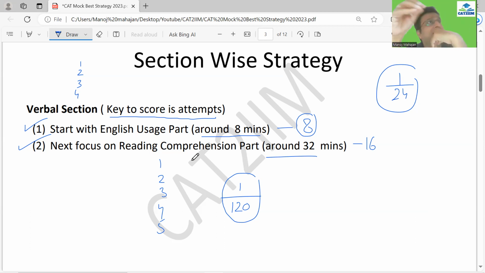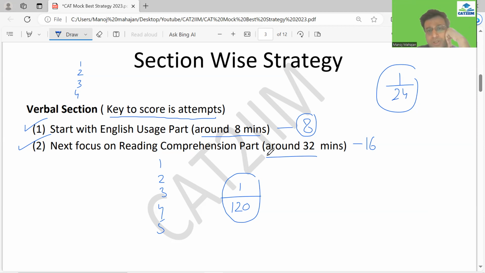And of course, the para summary or the para completion question, everyone should look forward to do, because normally I see the highest accuracy in the usage part coming from that area. If you are not good at that area, still you have 50 plus days, make sure that you focus on it. Now let me come to the other part.